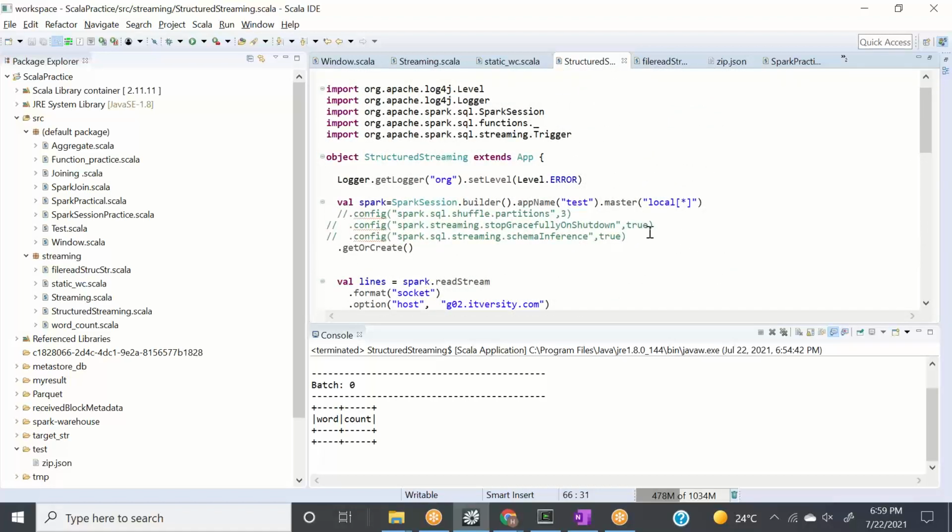So what we need to do here, actually, we need to tell it, whenever it does shuffling, how many maximum partitions it can create.